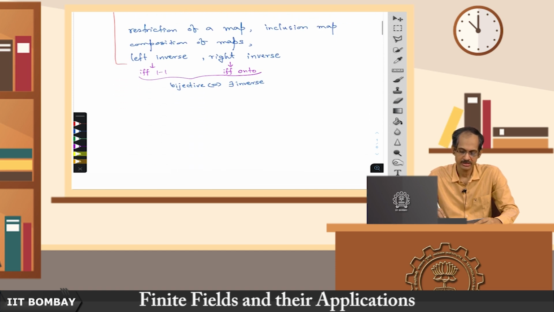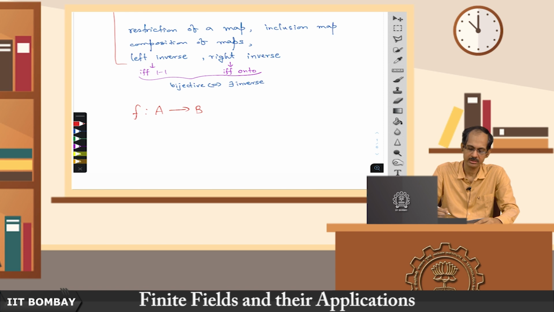So, first of all, what is a map? A map is a relation actually. So, when you say f is a map from A to B, where A and B are two sets, we mean that it is a relation of A into B. That means it is a subset of A cross B, but not all relations are maps.